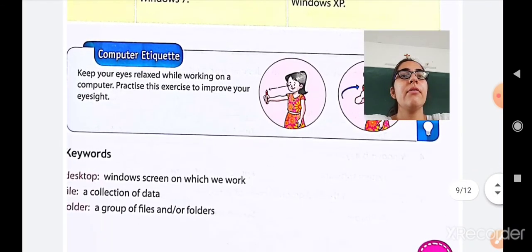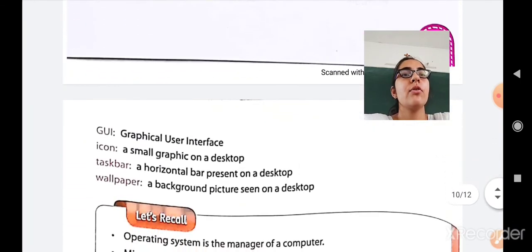Okay students, so here we are finishing our chapter. Now we will move forward to the exercises. The first one is keywords. Desktop. So what is a desktop? Windows screen on which we work. Next is file. So a file is a collection of data. And folder. So a folder is a group of files and subfolders. Okay, so these keywords you have to write in your computer notebook.